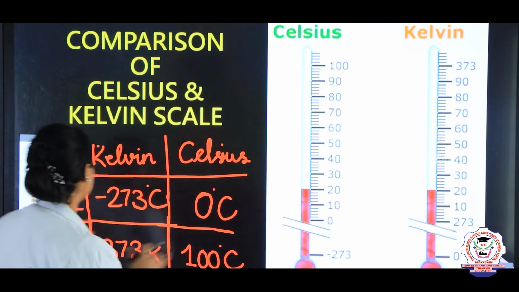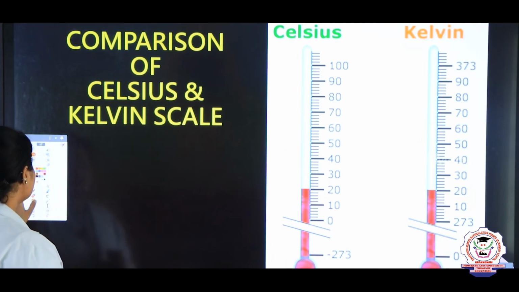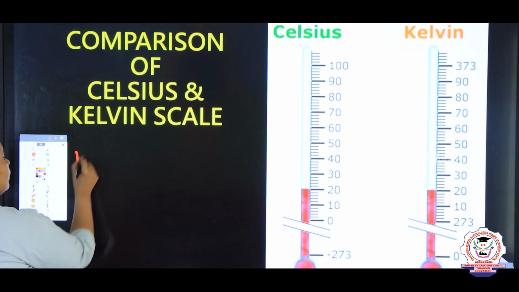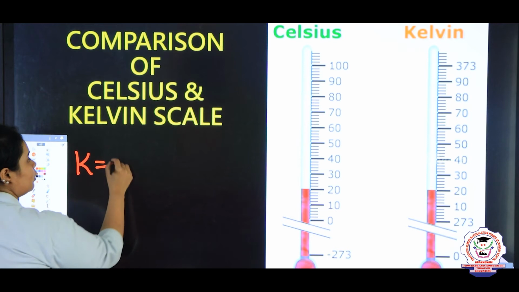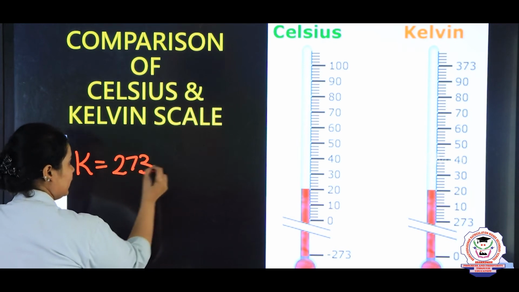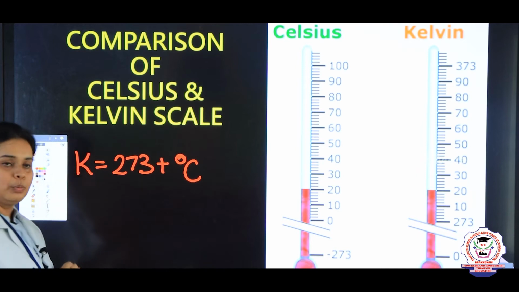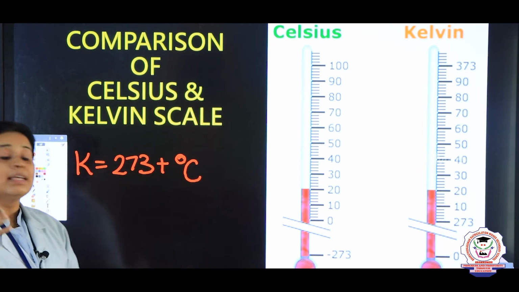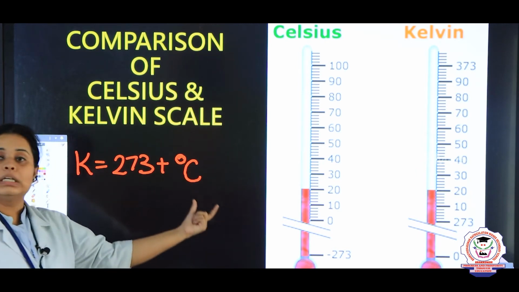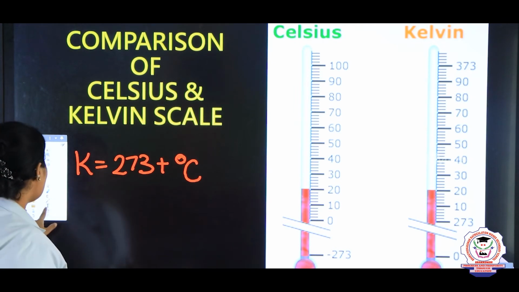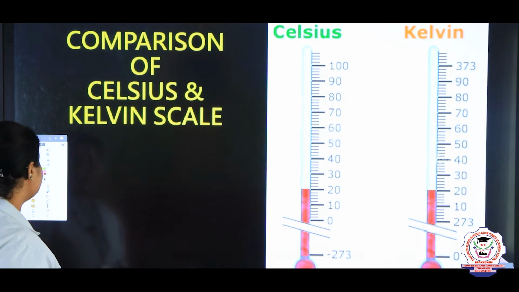So according to that there are a few formulas. The formula you can write is Kelvin is equal to 273 plus the degrees Celsius value, if you need to do the conversion. Same way, if you want to convert to degree Celsius, you can use this equation. Okay. And now let's see some problems here children.